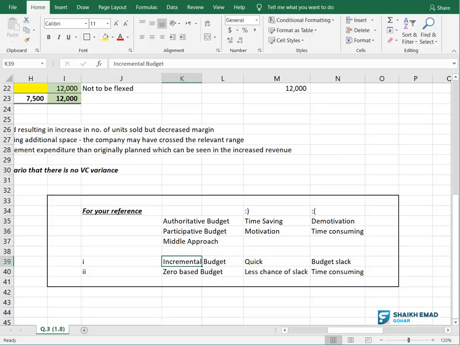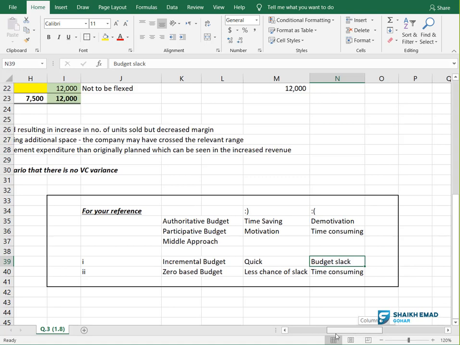Okay. What is the benefit? It is quick or not? Very quick. Yeah, you just need to put one formula. Answers will be there. But what is the problem? Budgetary slack. Because you are using a last year figure and you don't know that is justified figure or not. Okay, and what is the solution for this? You can go for zero-based budgeting approach in which there is less chance of slack because you are asking them to justify everything. Remember pocket money example I gave you. So instead of $50 now you will give only $35. But it is time consuming. You need to spend some time on it. You need to do some meetings, some negotiations, many things.